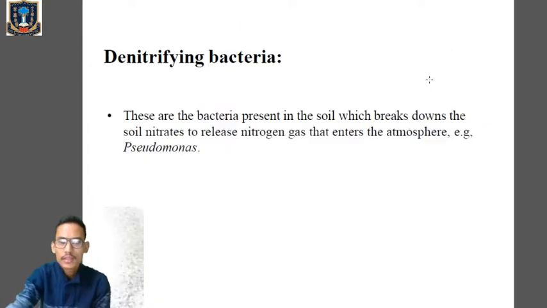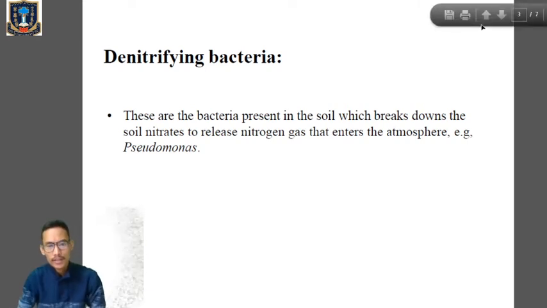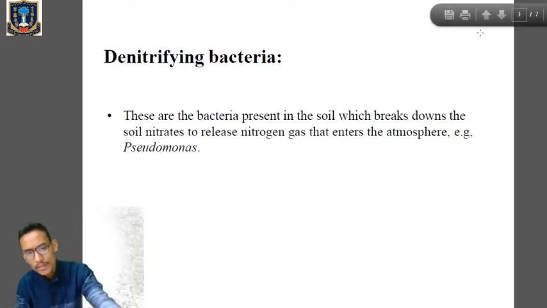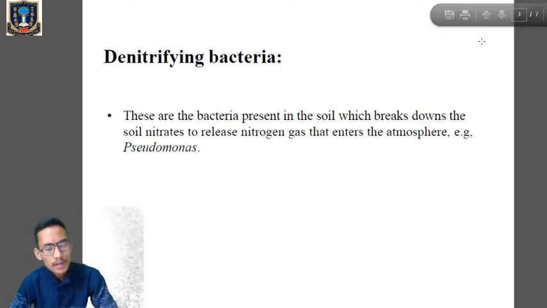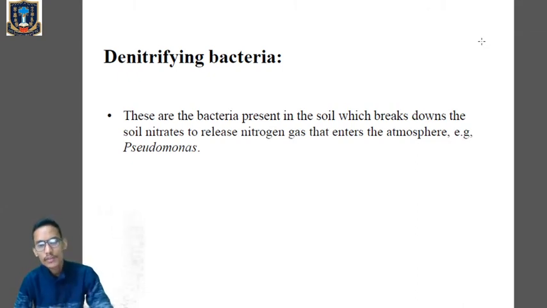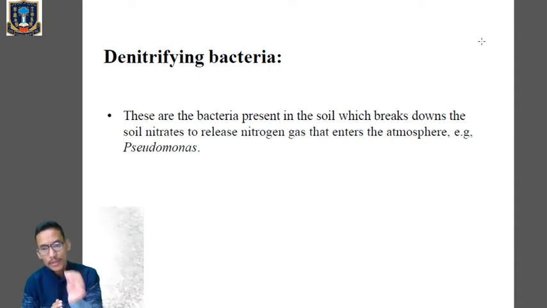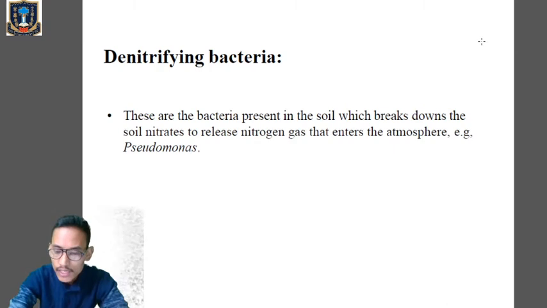So now we will see the denitrifying bacteria. These are the bacteria present in the soil, which break down the soil nitrates to release nitrogen gas that enters the atmosphere. Example, pseudomonas. So these denitrifying bacteria are those bacteria which are present in the soil, which break down the nitrates to release nitrogen gas into the atmosphere.